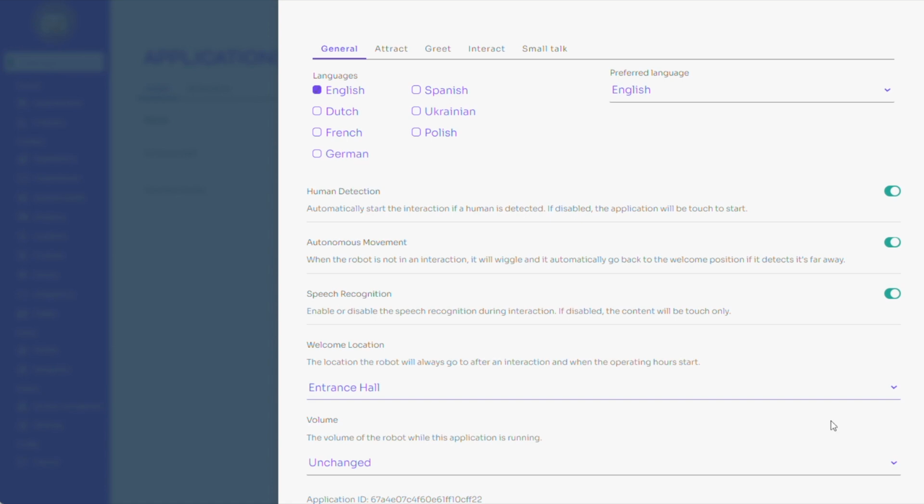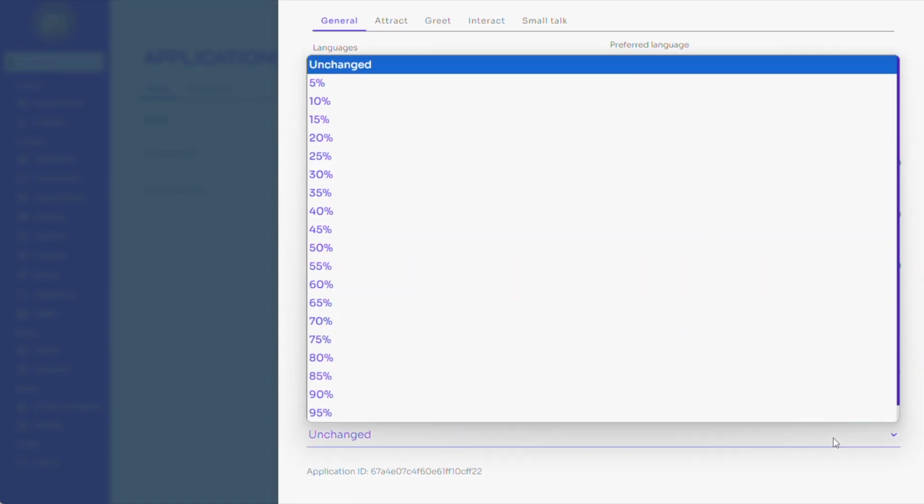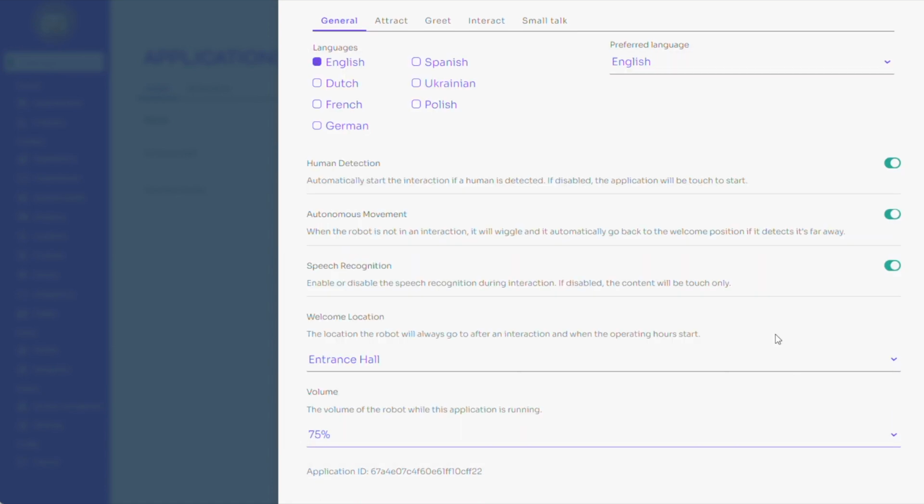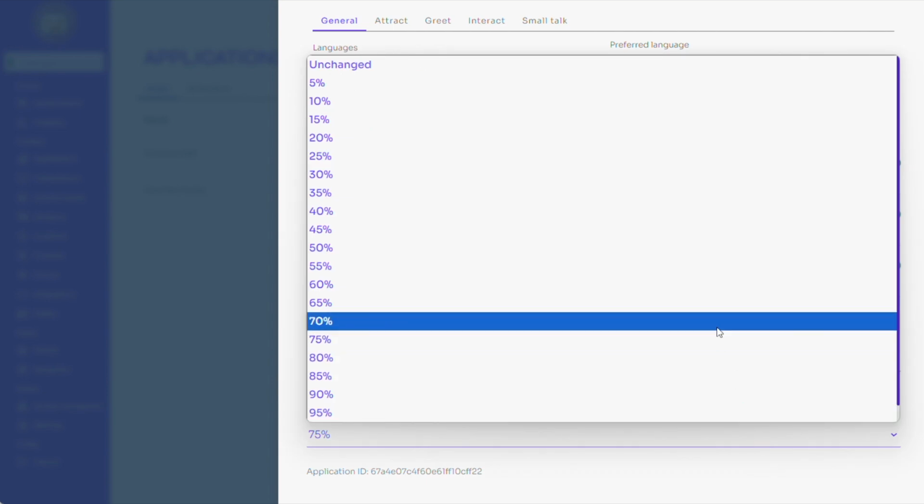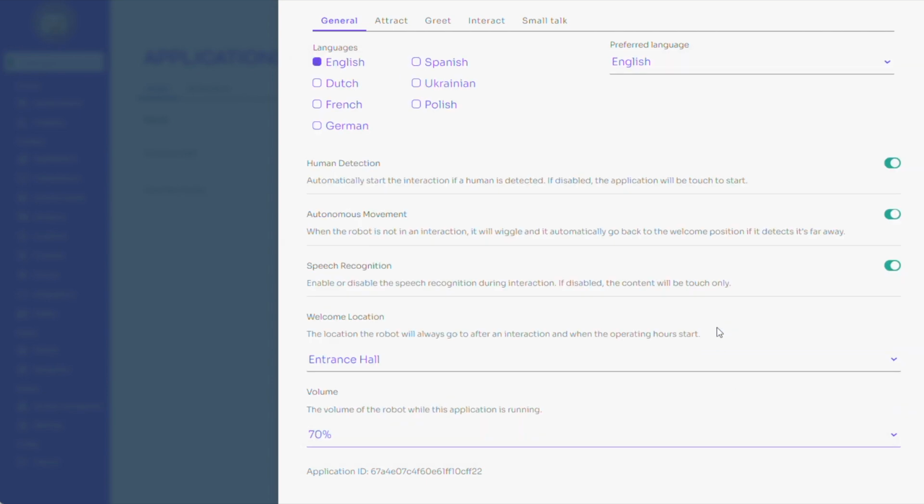As a last step in the General tab, we can define if we want to change the volume of the interaction for this specific application. Let us assume that the entrance hall is rather noisy. We can adjust the volume to 70%. Please make sure to test the volume. We can move on to the Attract tab.